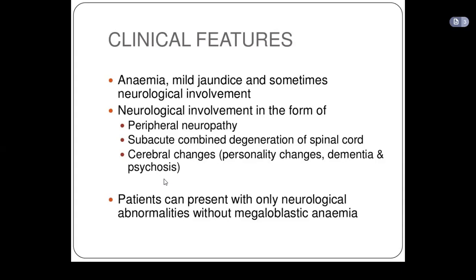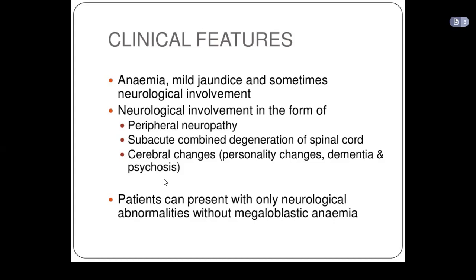So how do you know megaloblastic anemia? One, you will see that there are macrocytes in the blood smear, increased size of the cells. There is increased segmentation of the neutrophils with more than 5 lobules.